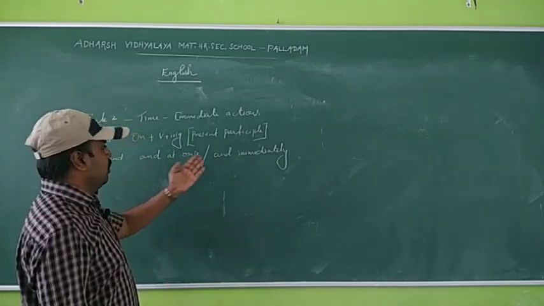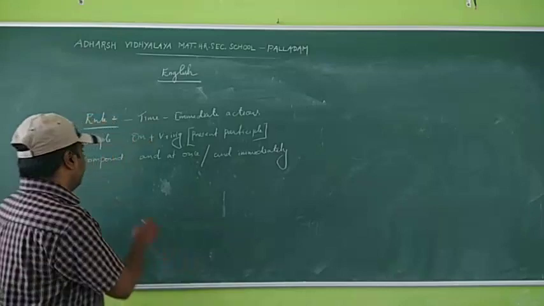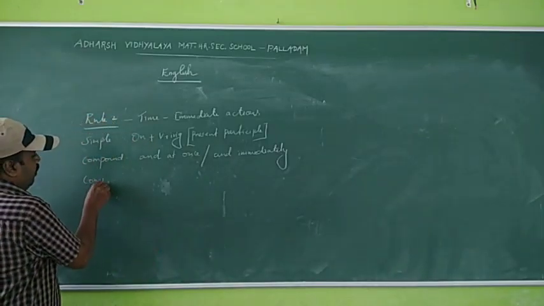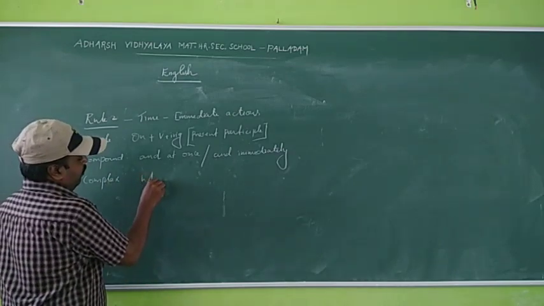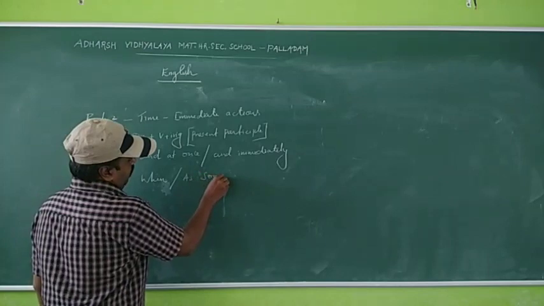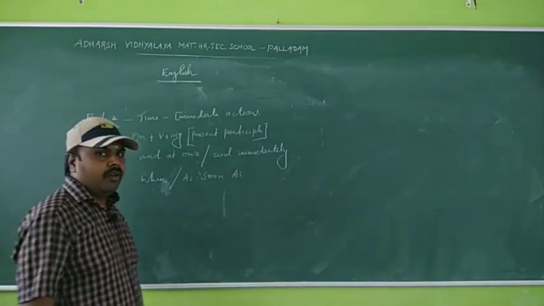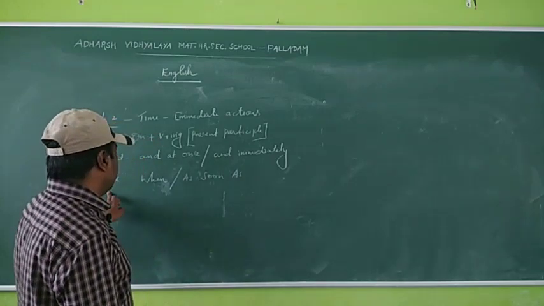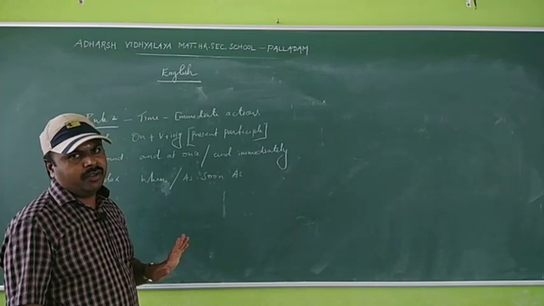We can use both the conjunctions. And complex sentence, subordinating conjunction when or as soon as. So complex sentence, subordinating conjunction when, as soon as.